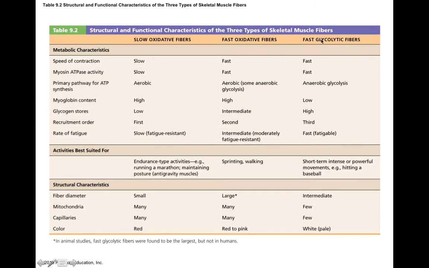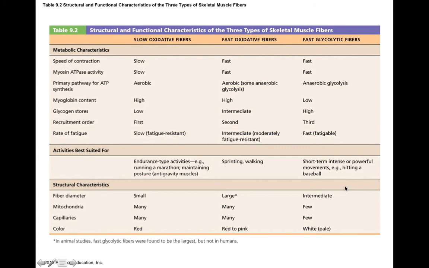Whereas the fast glycolytic fibers rely on anaerobic glycolysis, which means that they don't use a whole lot of oxygen for ATP synthesis. They're fast because their myosin ATPase is fast. However, because they rely on anaerobic pathways, they don't need a lot of myoglobin, so their myoglobin content is low, which makes these fibers kind of white or pale in appearance. Their glycogen stores are high because they need a lot of stored sugar to power glycolysis. And they're more fatigable, which means that they don't last very long. They're good for quick bursts of energy, which is why these fast glycolytic fibers are better for short-term, intense or powerful movements like hitting a baseball or sprinting.